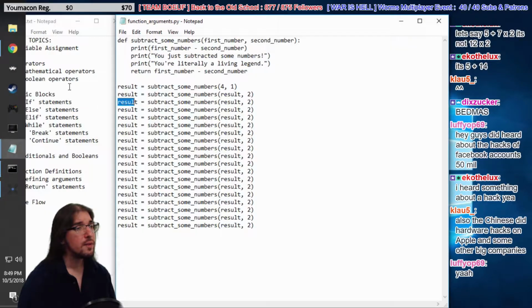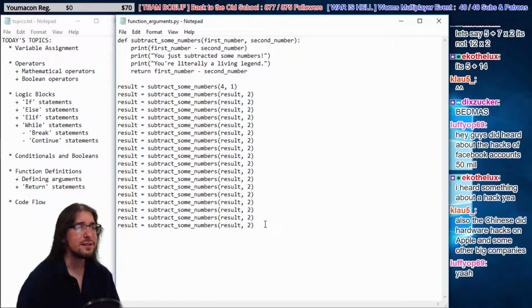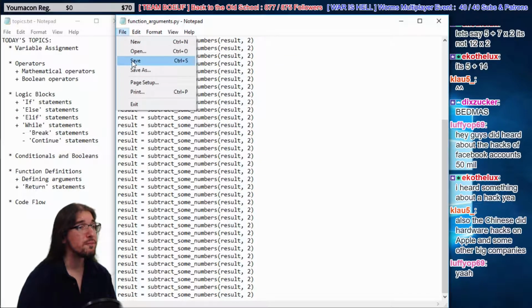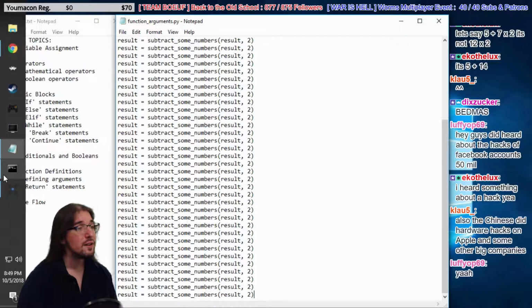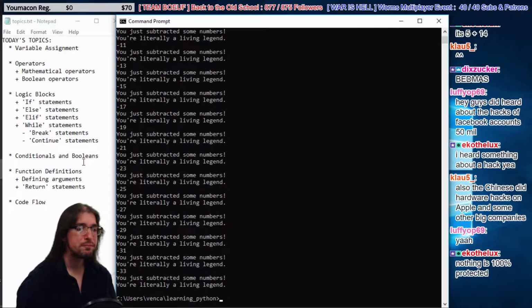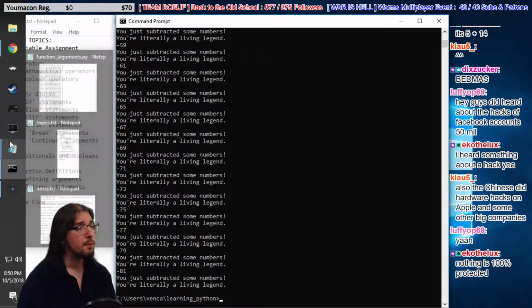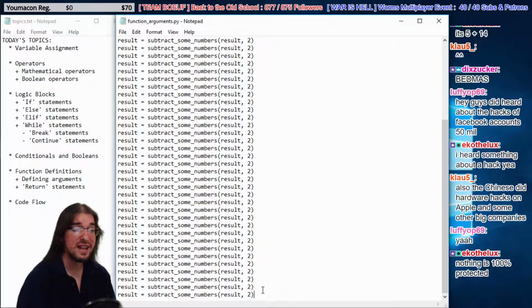That's cool. But I have to keep on pasting it, right, if I want to do more. I can paste it forever. We can keep subtracting 2. Right, we're down to negative 81 now. I pasted it so many times. But you know what we can do? We can make this a lot shorter by using a logical statement.